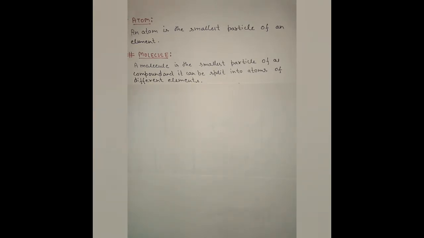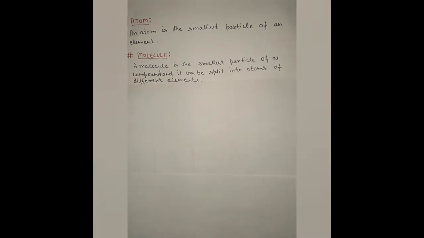Just like in the previous example, it can be split into hydrogen and oxygen, and in the case of carbon dioxide, it can be split into carbon and two oxygen. So now we have also cleared atom and molecule. Now we will proceed to the next topic, atomic mass and molecular mass.